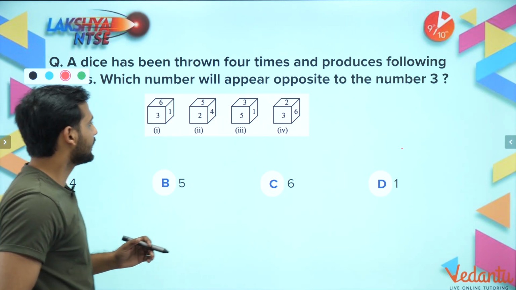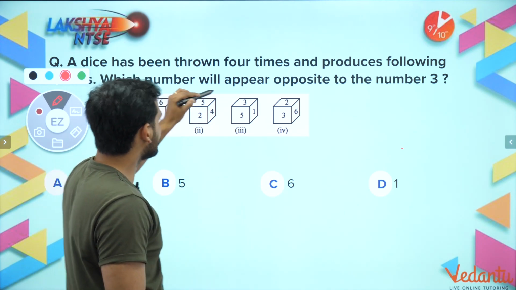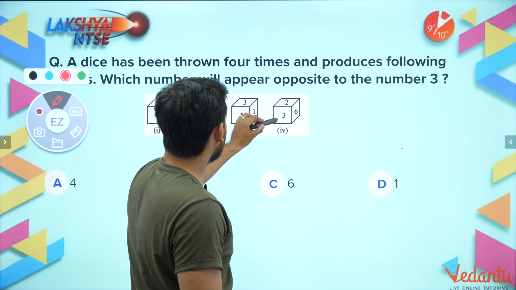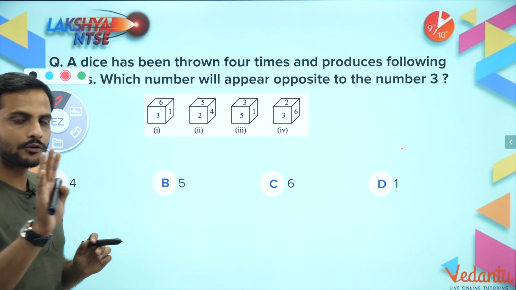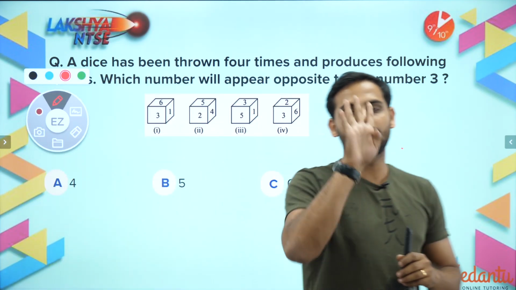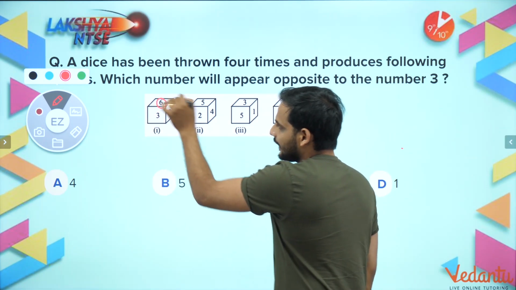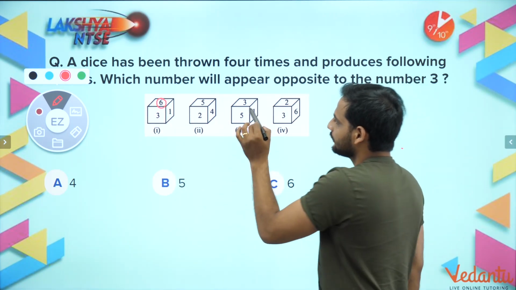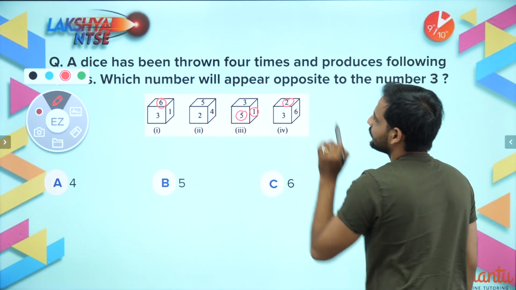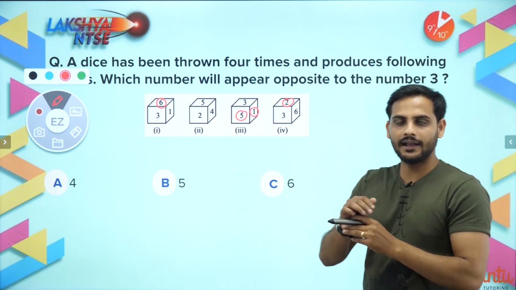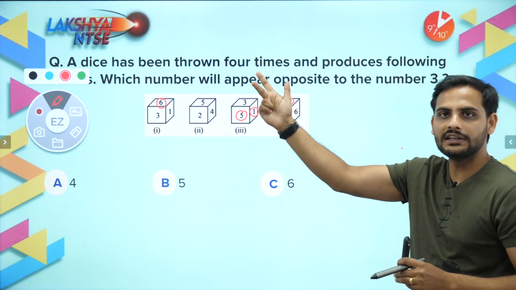Now, tell me one thing. 3 is adjacent to 6, 3 is adjacent to 5, 3 is adjacent to 2 and 3 is adjacent to 1. Correct? I have told you every face is surrounded by 4 other faces. So now you can see for 3, 6 is the adjacent one. See, 6, it is joined here. For 3, 5 is adjacent, 1 is also adjacent, and 2 is also adjacent. So 3 has 4 adjacent faces, which are 6, 5, 1 and 2.